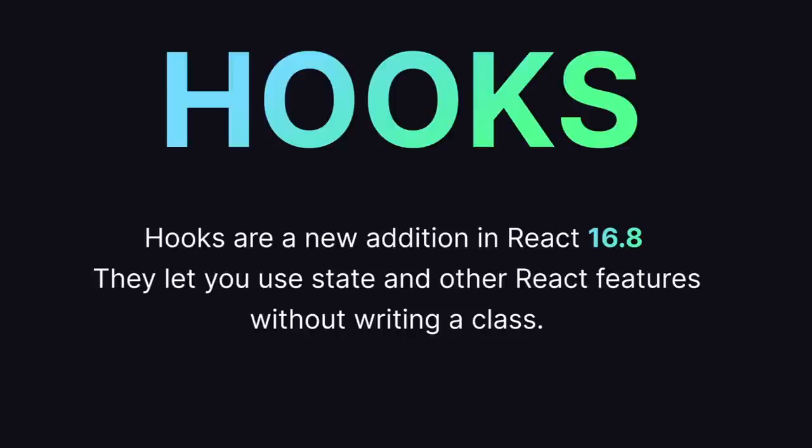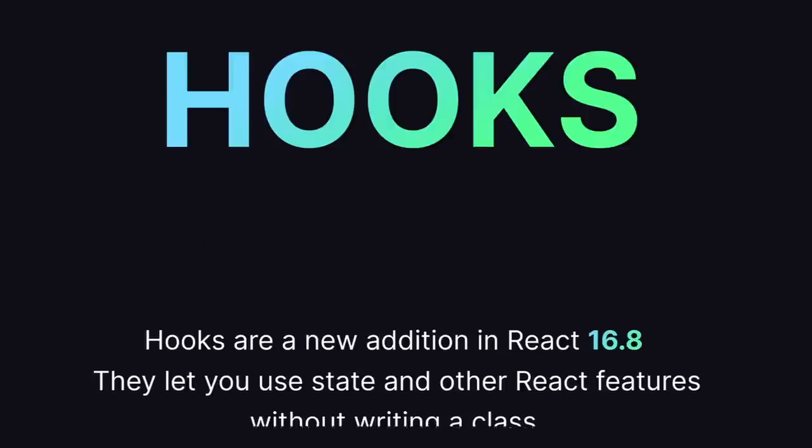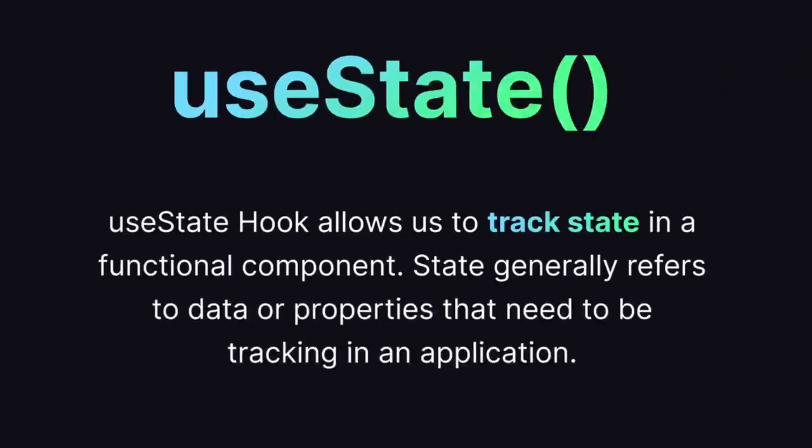So that's the only theory that you have to keep in mind about the hooks, and there are a lot of hooks which we are going to be covering throughout this series. But now in this section, we are going to be learning about what a useState is and how it works. So now let's talk about what is a useState. So useState hook allows us to track the state in the functional component, and state generally refers to the data or the properties that need to be tracked in our application. So that's the only thing that you have to keep in mind about the useState.